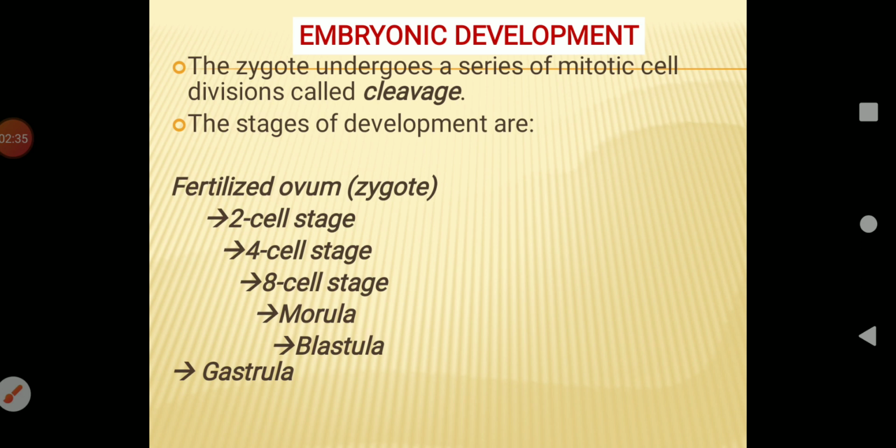The first cleavage takes place about 30 hours after fertilization and the second cleavage takes place within 60 hours after fertilization. The third cleavage is a horizontal or latitudinal division, at right angle to the first two cleavages. So it will have an 8-celled stage and it takes place about 72 hours after fertilization. Successive divisions produce a solid ball of cells called morula, then blastula, then gastrula.